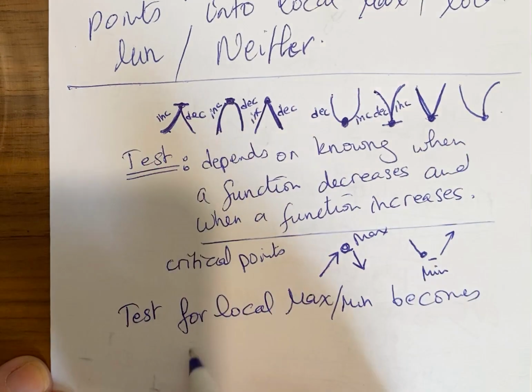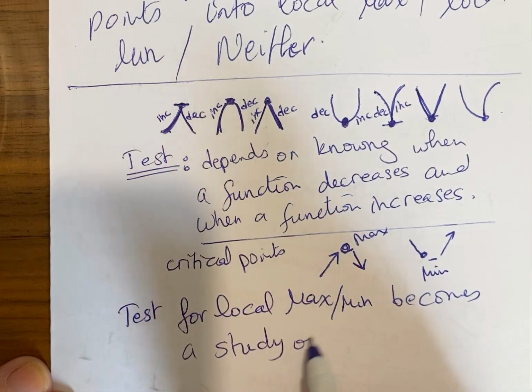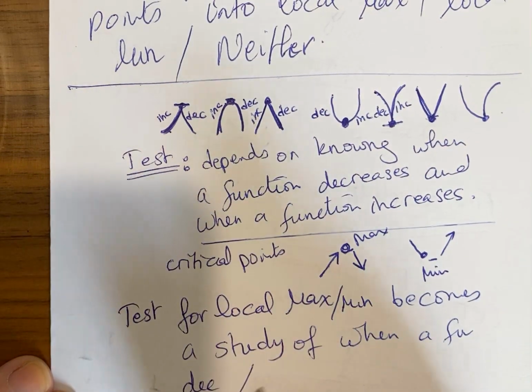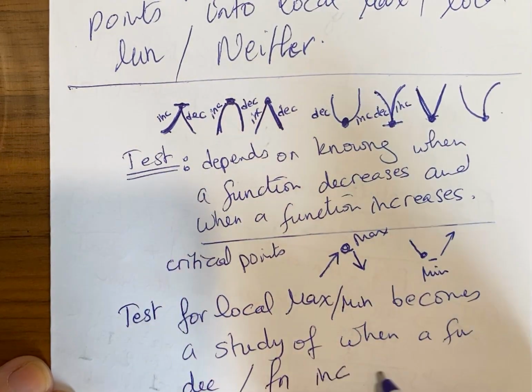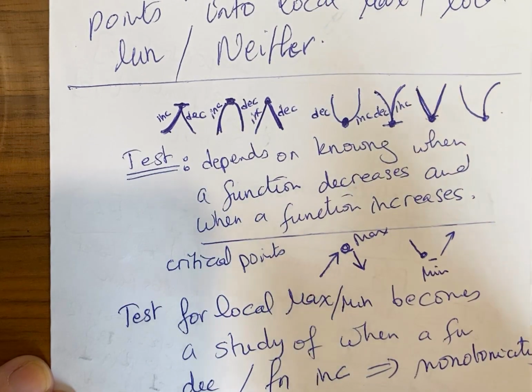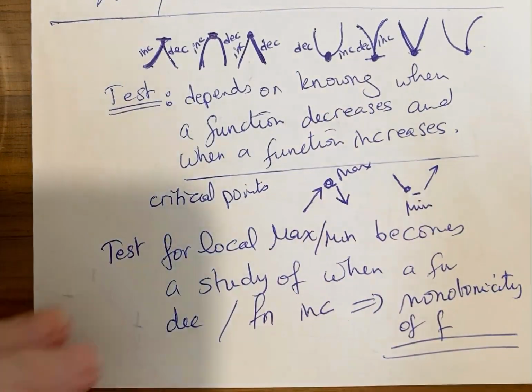So the test for local max and local min becomes a study of when a function decreases and when it increases, which we call the monotonicity of f. And this is the beginning of section 3.